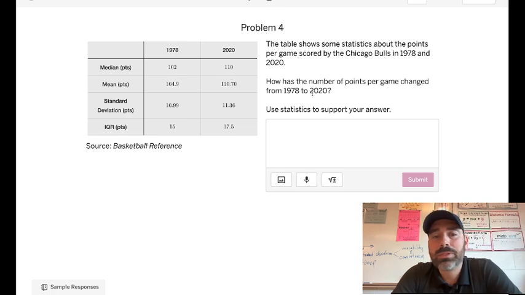So points per game, we're just looking at this. The median, the middle value, went up a little bit. The mean, the average, went up a little bit. The standard deviation is about 11, a little more than 11. They're actually just about as consistent, maybe a little less consistent. And the IQR, 15 versus 17.5.